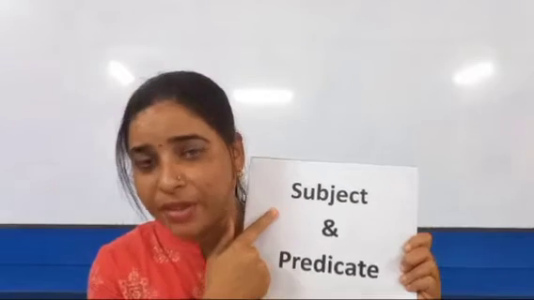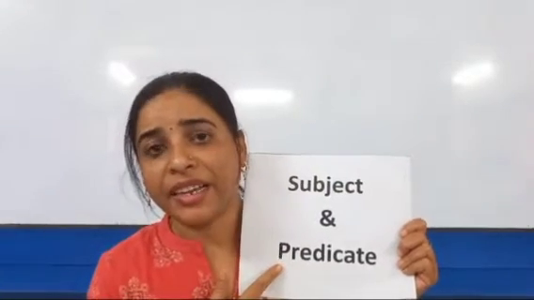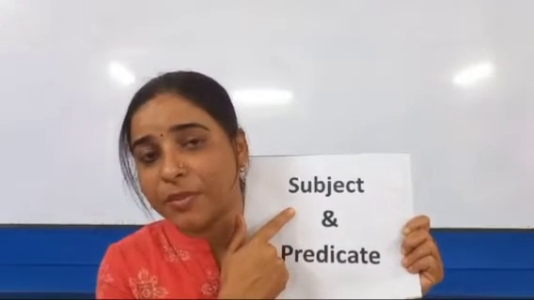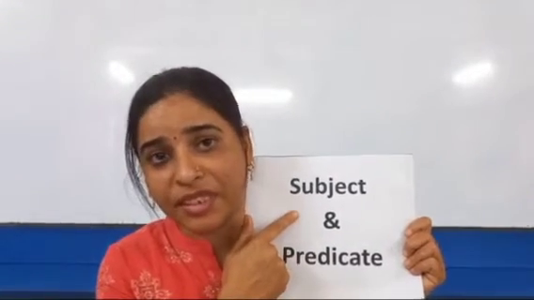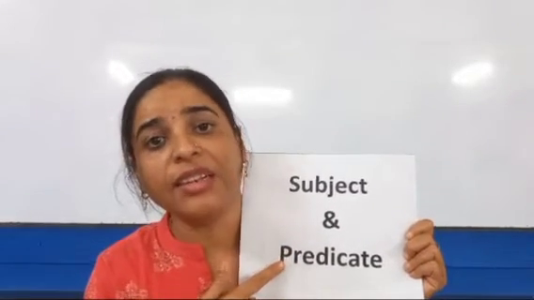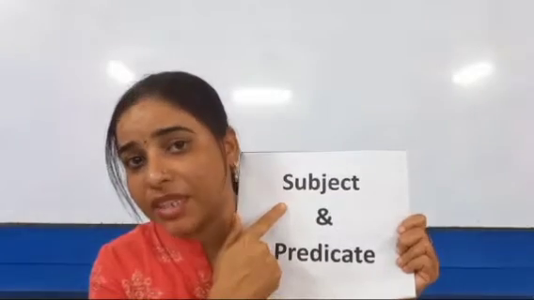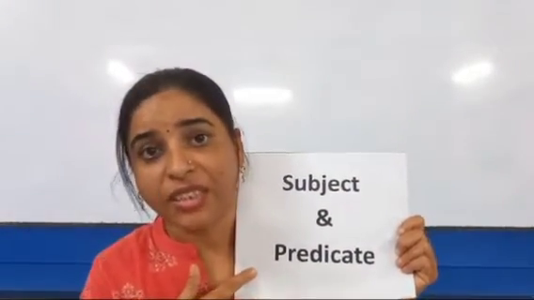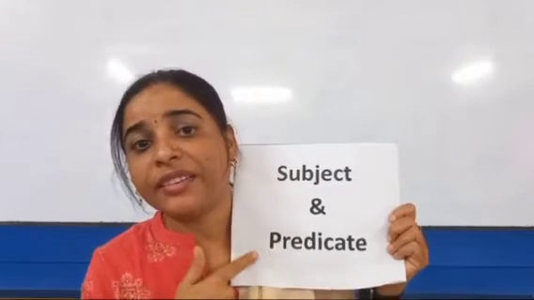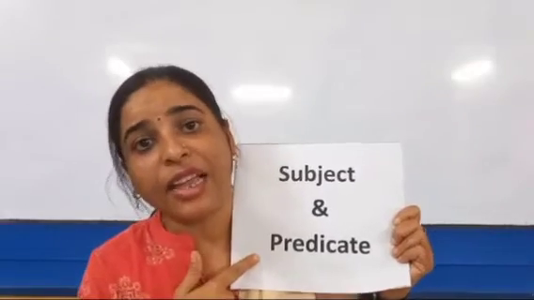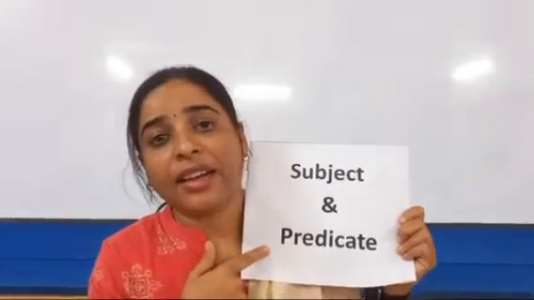Subject is the person in a sentence. Predicate is the work done by the subject. What is a subject? Subject is a person in a sentence and predicate tells about the work done by the subject. Subject comes in the beginning of the sentence and predicate comes just after the subject. It starts with a verb in a sentence and ends at the end of the sentence. Let's understand with some examples.